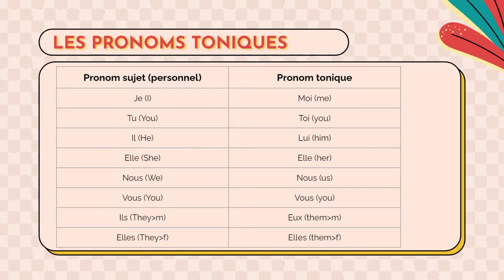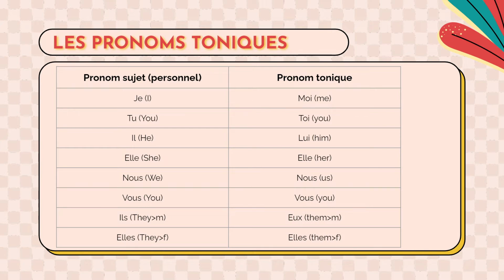Given on this slide is a list of the emphatic pronouns along with the corresponding personal subject pronouns. You have 8. So for je, the pronom tonique c'est moi. Pour tu, c'est toi. Pour il, c'est lui. Pour elle, c'est elle. Pour nous, c'est nous. Pour vous, c'est vous. So you can see for elle, nous and vous, it is the same. Okay, the personal subject and the pronom tonique are the same. For ils, plural, it becomes eux, e-u-x, and for elles in the plural, the emphatic is the same.